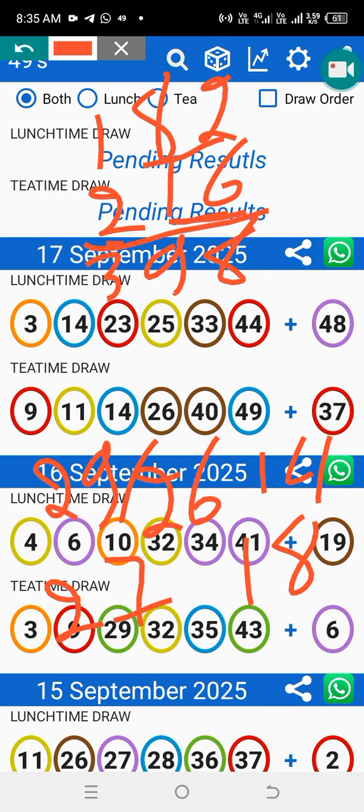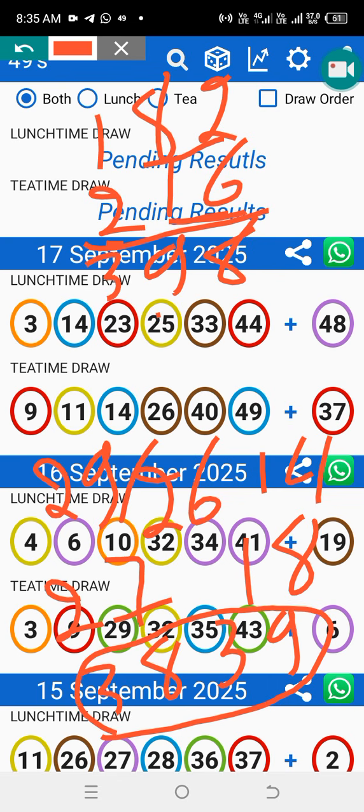Alright. Then we have a 39, 38. I did teach you a numerical order. If you are a new subscriber, this is what you do. 38, 39. They are the numbers in numerical order. Since 39 was a nearby, we focus on the number which is behind it, which is 40. Then the front number is 37. So every code which have the numerical order or the skip, this is what you do. So that's how 37 and 40 came.